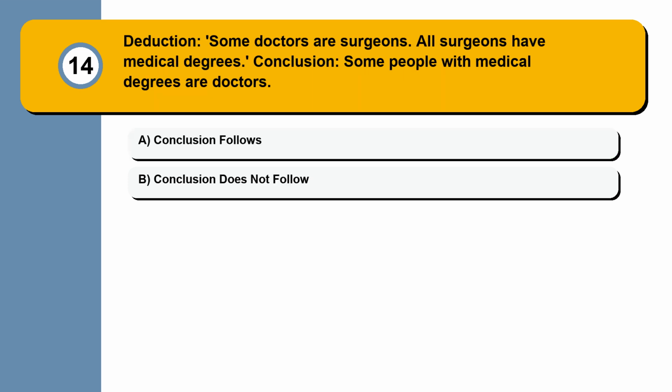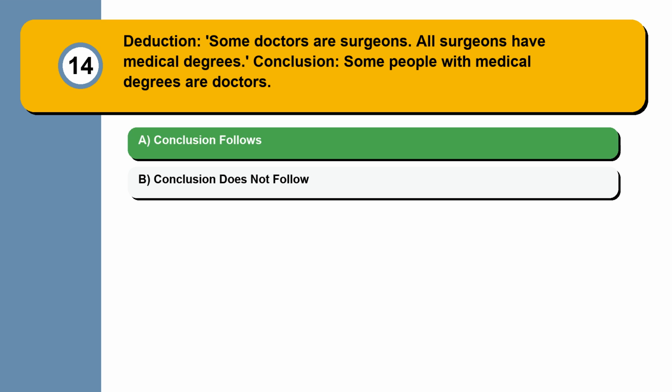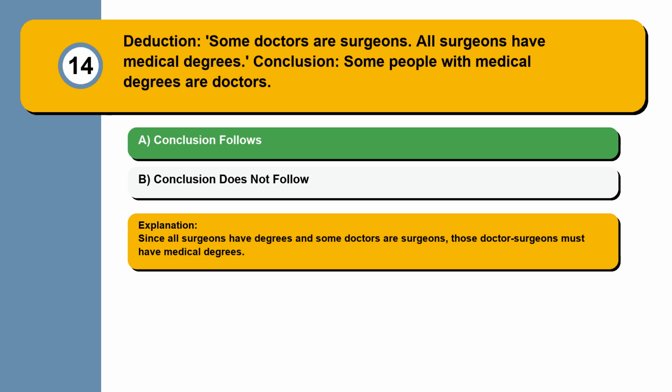Question 14. Deduction: some doctors are surgeons. All surgeons have medical degrees. Conclusion: some people with medical degrees are doctors. Conclusion follows. Conclusion does not follow. Since all surgeons have degrees and some doctors are surgeons, those doctor surgeons must have medical degrees.